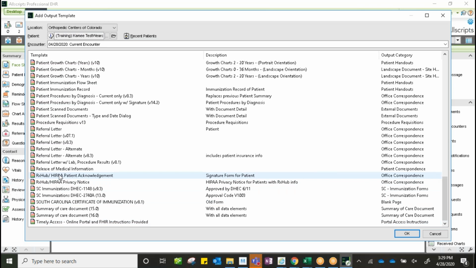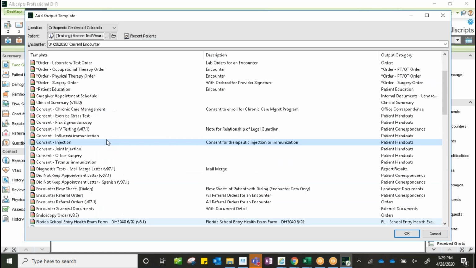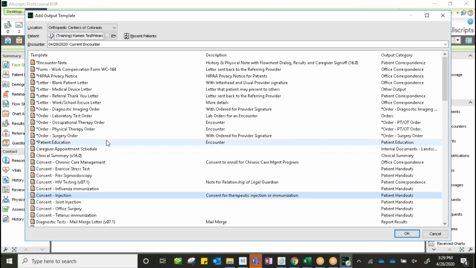Physicians, it's a good place for you to be comfortable with, but staff, make sure that you know what you can pull and how you can edit these letters. So whether maybe a blank letter is best to provide documentation for a patient, or using that work school letter, and then building on that work comp 164 form to be as accurate to your workflow as it can be.